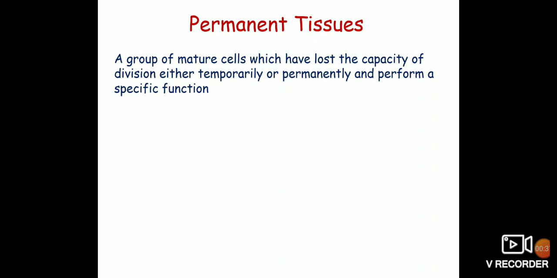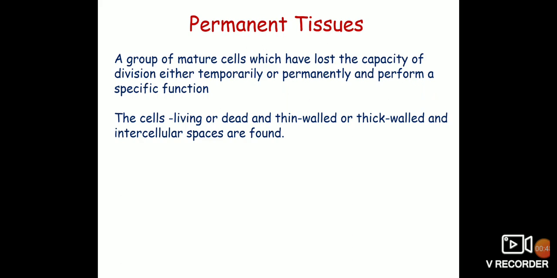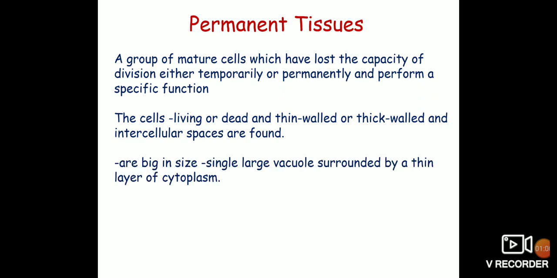So the main characteristic of permanent tissue is that the cells have lost the capacity to divide and they perform a definite function. The cells of the permanent tissues are either living or dead. They may have thin walls or thick walls, and they show intercellular spaces between them.